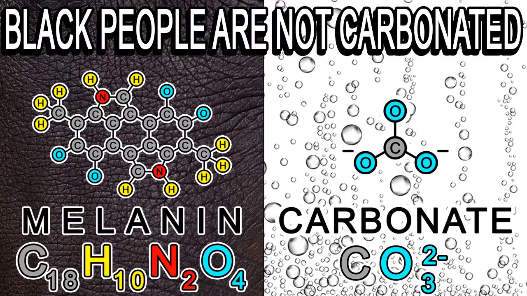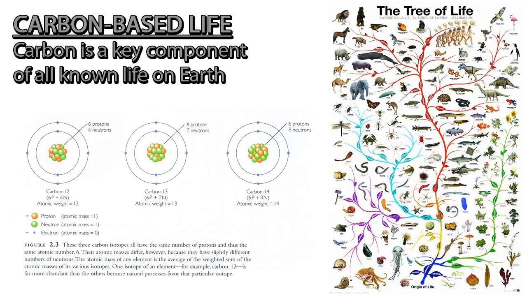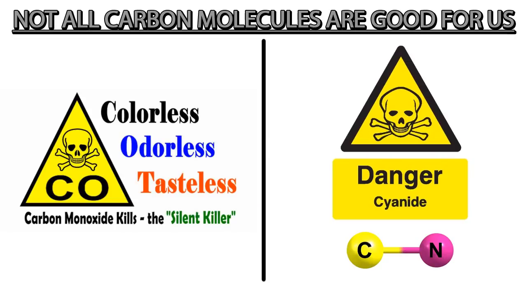To reduce the melanin molecule down to simply carbon in general is a reduction fallacy. Now, whereas it is true that carbon is a key component of all known life on Earth, and that forms the basis of organic chemistry, in organic chemistry, we also learned that not all molecules containing carbon are necessarily good for us. Case in point, carbon monoxide is toxic to us. Another one, cyanide, carbon bonded with nitrogen, is toxic to us.